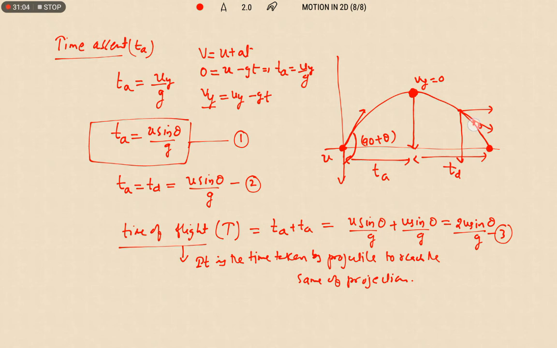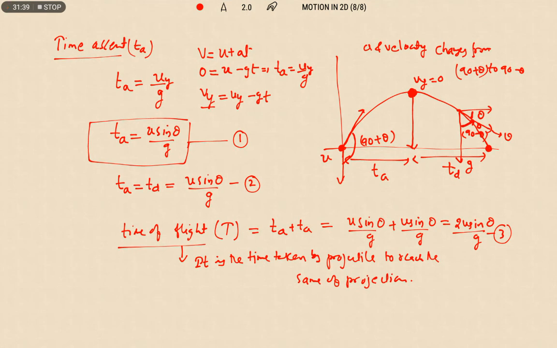This is theta with respect to the horizontal, and this is the direction of the velocity. This is the velocity direction, this is the acceleration direction. That means the angle between acceleration and velocity changes from 90 plus theta to 90 minus theta.